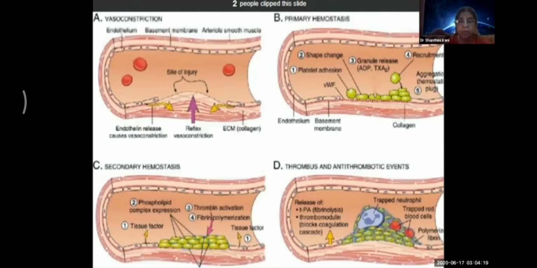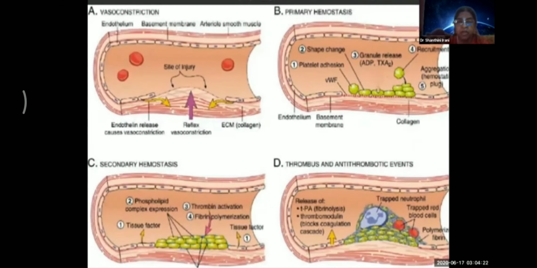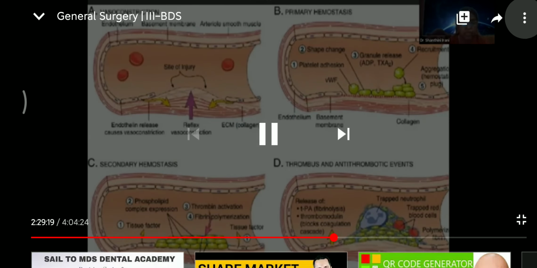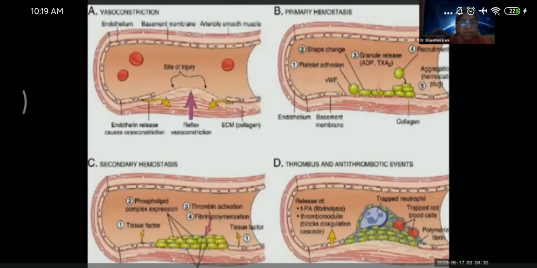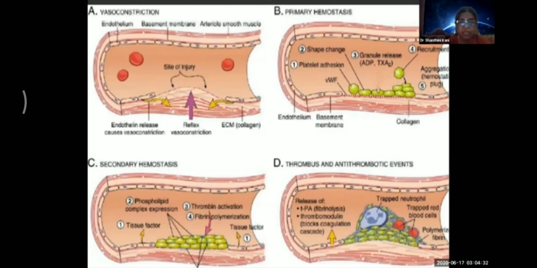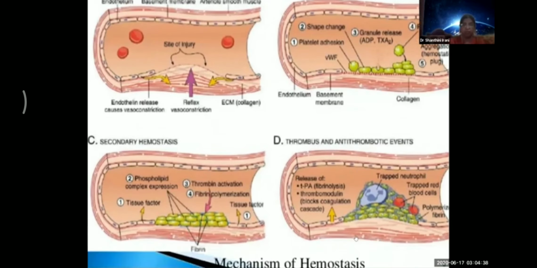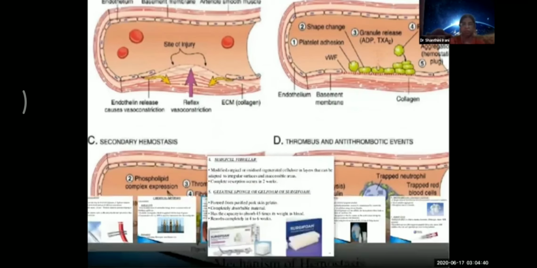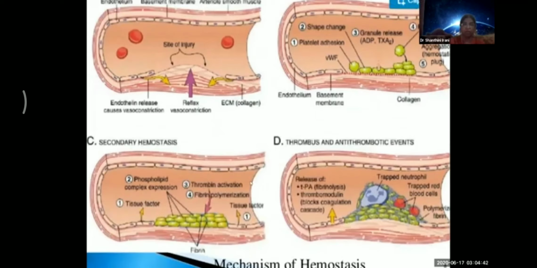Second one is primary hemostasis: the platelets all join together and form a plug. Then the secondary hemostasis takes place. Thrombin is activated and fibrin polymerization takes place. And then the last one is thrombus and antithrombotic events. Next. This is the mechanism of hemostasis, the complete coagulation which takes place.